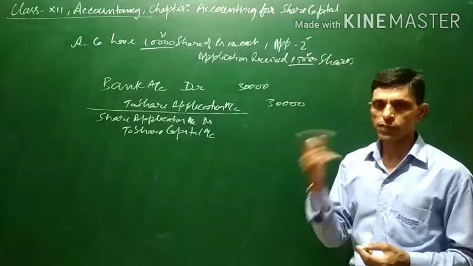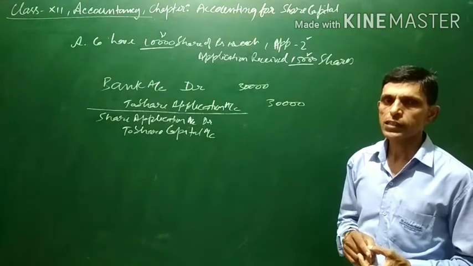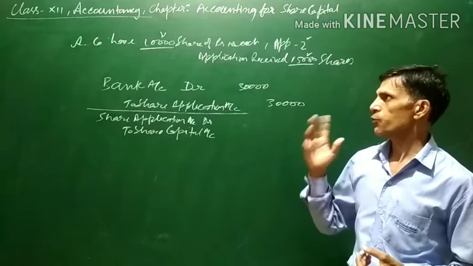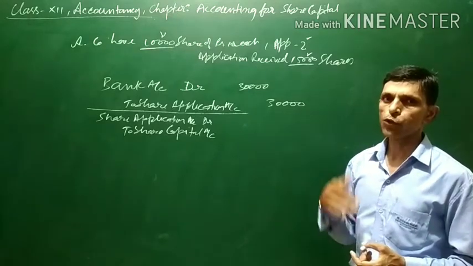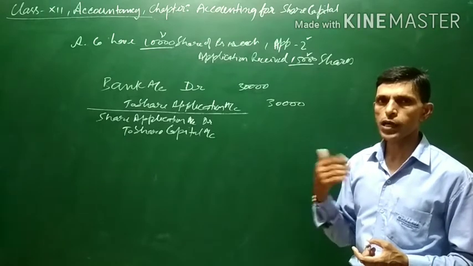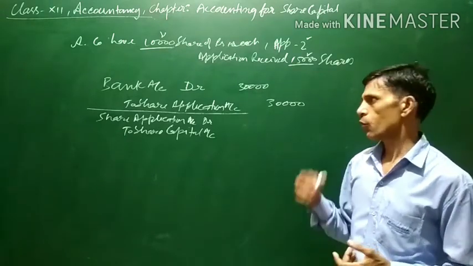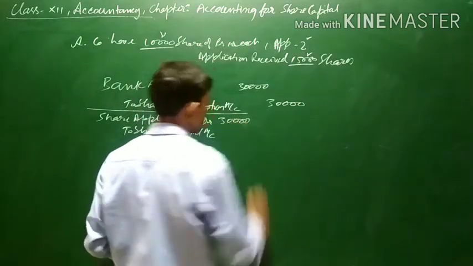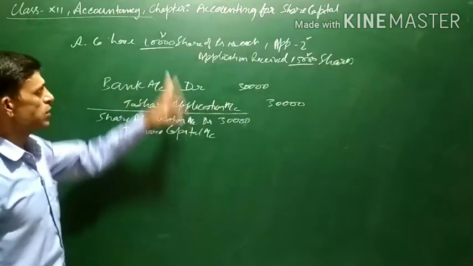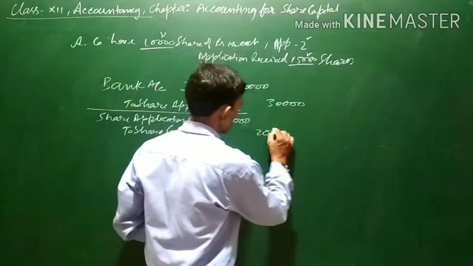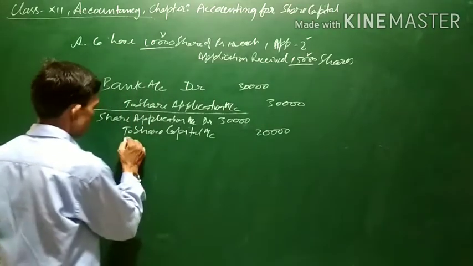If the rest of the applications are rejected, their money will be completely refunded. Application for 10,000 shares will be accepted, and for the extra applications which the company has received, all the amount will be refunded. For this, out of this 30,000, 20,000, which is 10,000 into 2, will be transferred to share capital account.